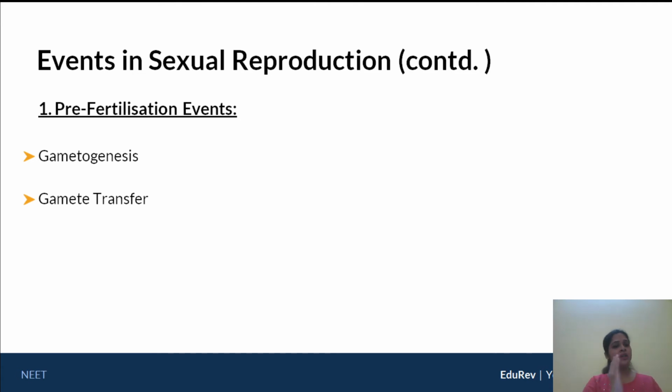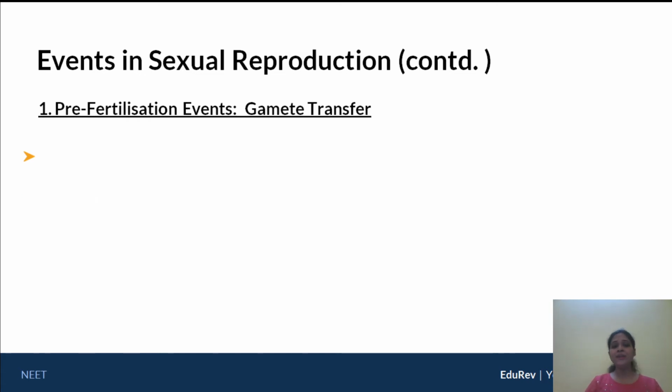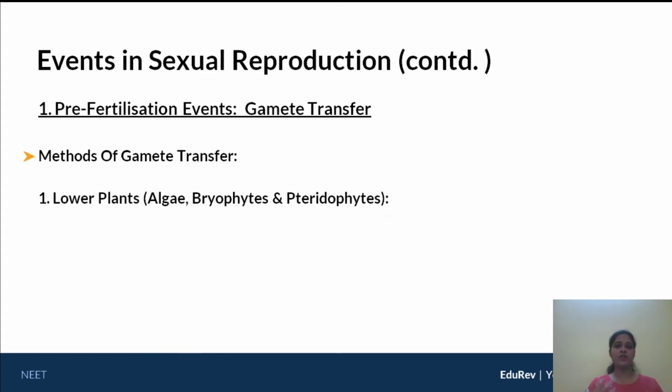Now, we have already studied the first type of pre-fertilization event, that is gametogenesis. Let's move on to gamete transfer. Now, gamete transfer is of different types, okay, depending on whether you're studying a lower plant or whether you're studying higher plants. We're going to focus mainly on plants over here. Now, if you remember, there are five categories or say divisions of your plant. So you have algae, bryophyta, pteridophyta, gymnosperms, and angiosperms. So we're going to categorize them in two parts, okay. So let's study algae, bryophytes, and pteridophytes.